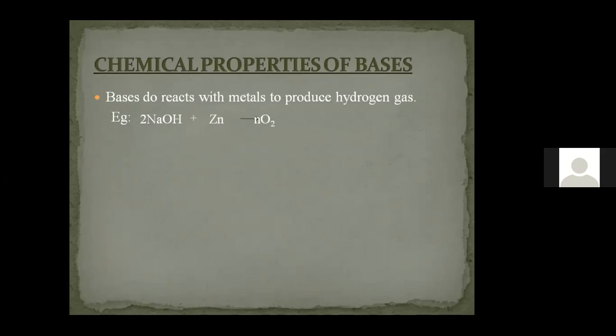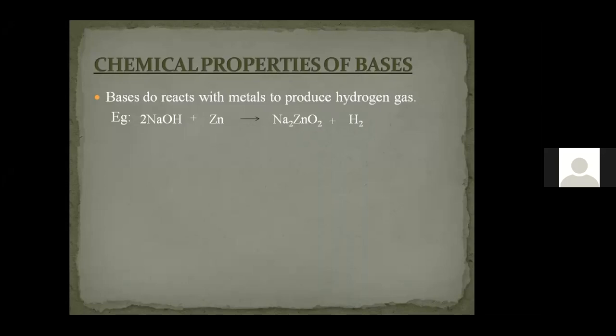So it produces Na2ZnO2 called sodium zincate. It is a compound formed by the combination of sodium hydroxide and zinc. Along with that, there will be a liberation of hydrogen gas. So the liberation of hydrogen gas is also found in case of bases when they react